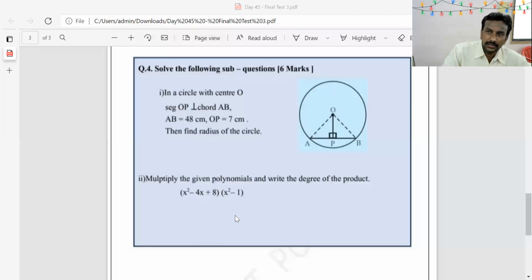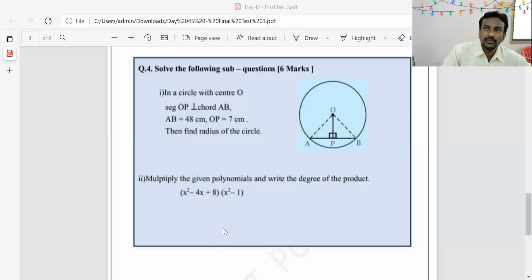Okay, and highest power of a polynomial is the degree of that polynomial. Highest power is x square into x square, that is x raised to 4. 4 is the highest index of the given polynomial or answer. Therefore, degree of this polynomial or degree of this product is 4. Okay, you have to multiply these two brackets and then write down the degree of the given answer. Got it all of you?